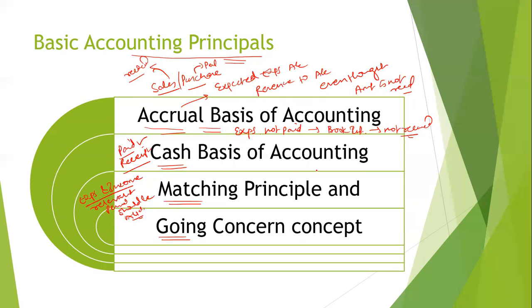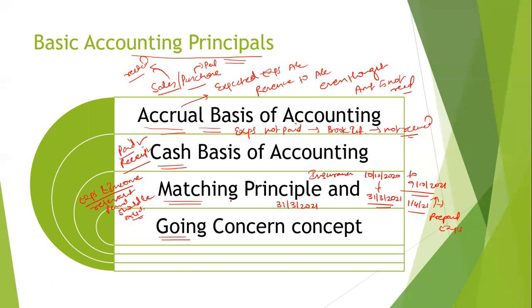For example, if you make a payment of insurance for a period of 10th October 2020 to 9th October 2021, assuming that I'm writing the books of account as of 31st March 2021, you will account for 10th October 2020 till 31st March 2021. The rest of the period, that is 1st April 2021 to 9th October 2021, will go to prepaid expenses, meaning it is not relevant to that particular period.